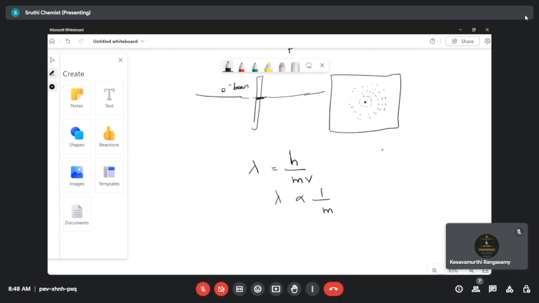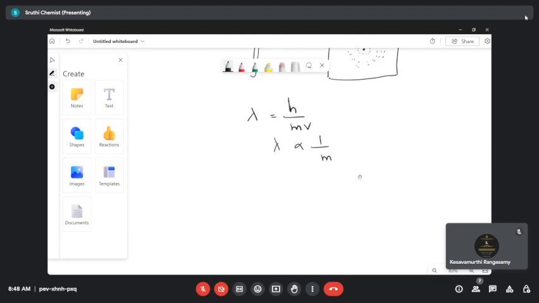That means the de Broglie wavelength is applicable only for a microscopic particle. Even though all substances have wave character, only a microscopic particle has more wave character than particle character. This is very important. That is what de Broglie's concept says majorly.